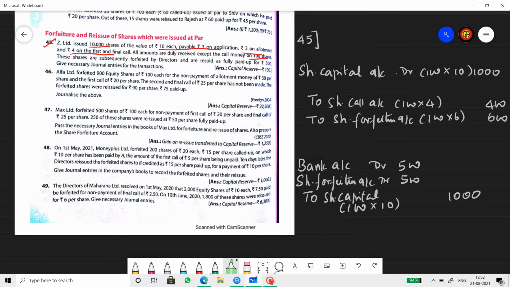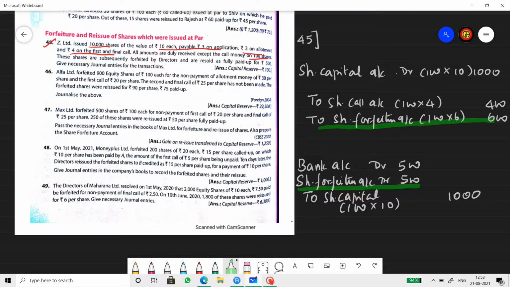Now at the time of forfeiture, there is a gain of 600 rupees and at the time of reissue there is a loss of 500 rupees. So what is the net gain? 100 rupees, isn't it? It is the same category of shares in which one fellow originally paid 6 rupees and he didn't pay 4 rupees, so we forfeited. The same shares were given to a third party for a lump sum of 500. That fellow has paid a lump sum of 500. So in that transaction, the company has made a loss of 500. So if you see the net gain, that is 600 minus 500, which is 100.